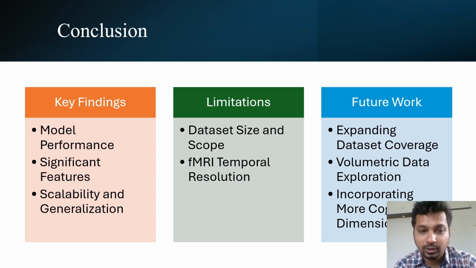The methods and models we applied not only work well with the initial subset of data, but are also adaptable to larger datasets. This scalability suggests that our framework could be extended to a broader range of actions and a more diverse participant population. However, there are limitations to consider.